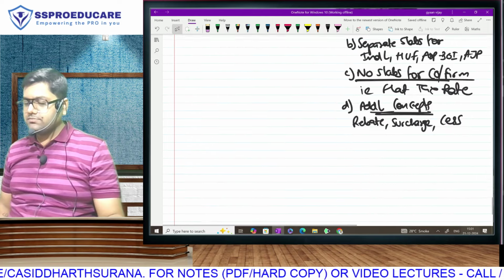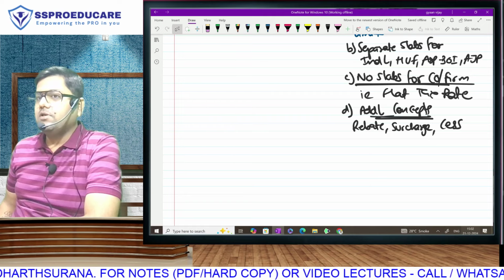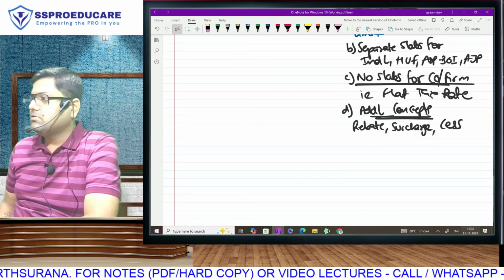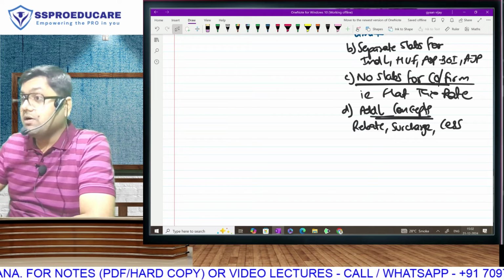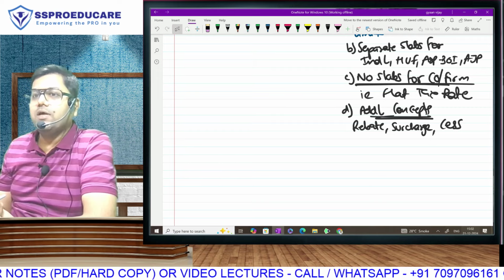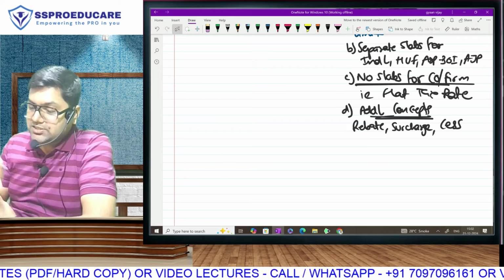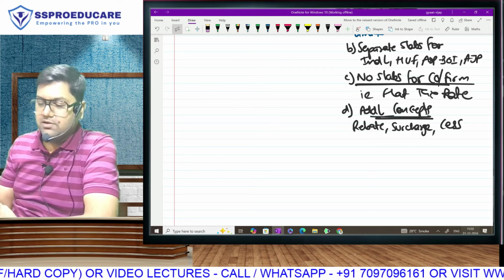Is this clear? So yes, there are going to be additional concepts in the name of rebate, surcharge or cess, over and above the basic tax. Plus separate slabs will be given for HUF, AOP, BOI. Plus for companies and firms, there are going to be no slabs. We will be levying a flat tax.